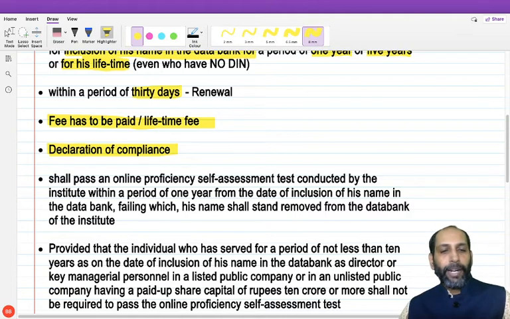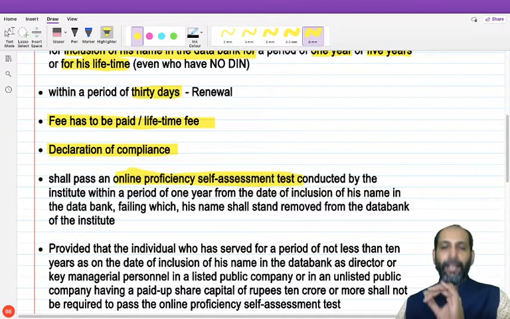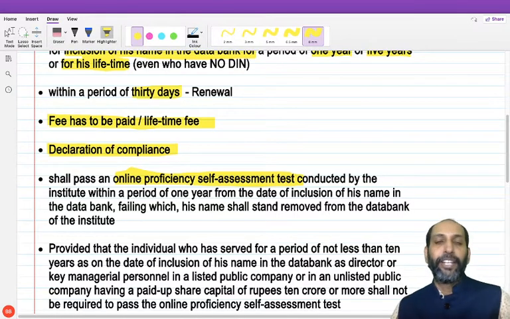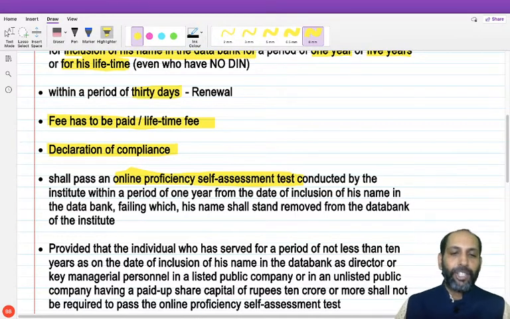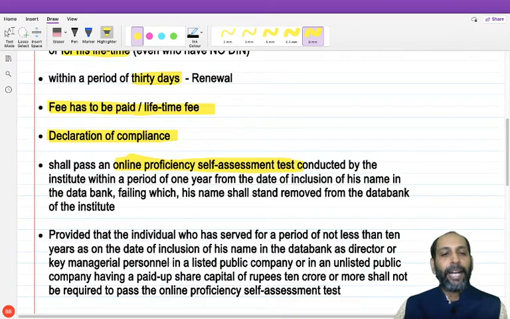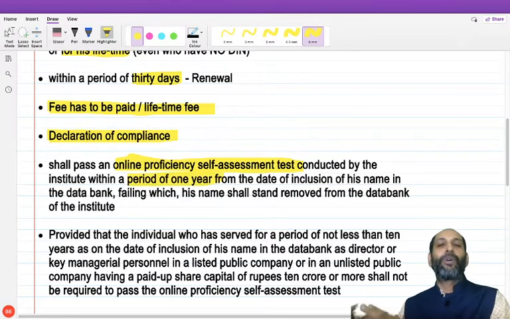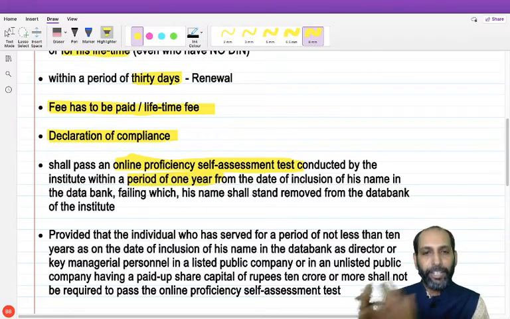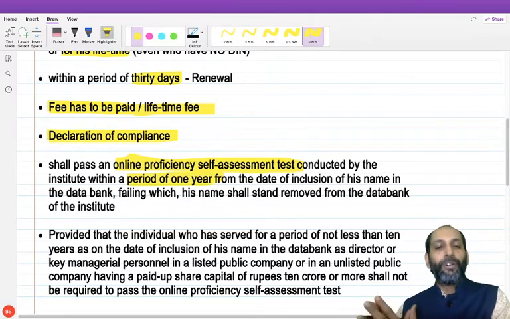And now another condition is, apart from enrolling into the data bank, they have to pass an online proficiency self-assessment test. It's basically an MCQ test, an online test conducted on the website of the Indian Institute of Corporate Affairs. And this test is a very important test, and they have to sit for this test within a period of 1 year. Once they have been enrolled or empaneled in the data bank of the institute, they have to pass this examination within 1 year.